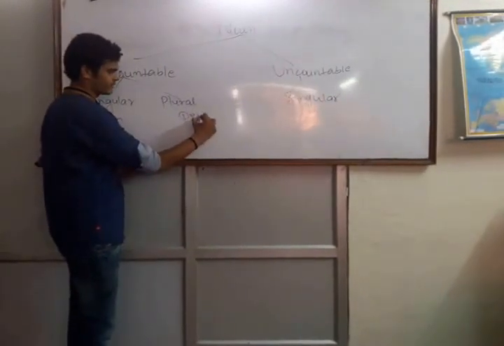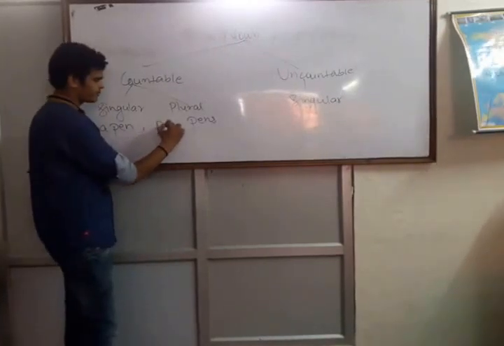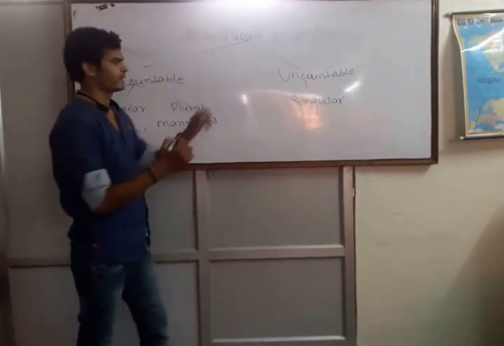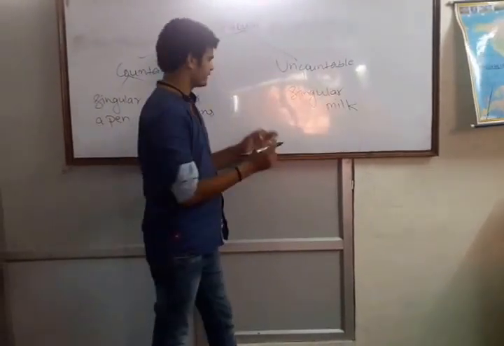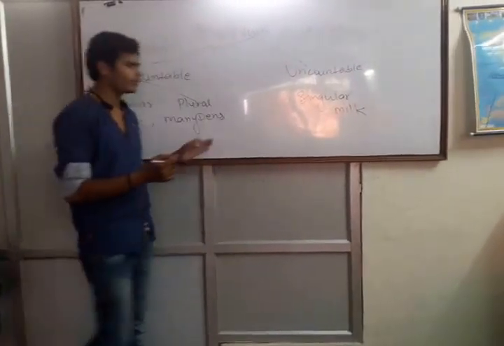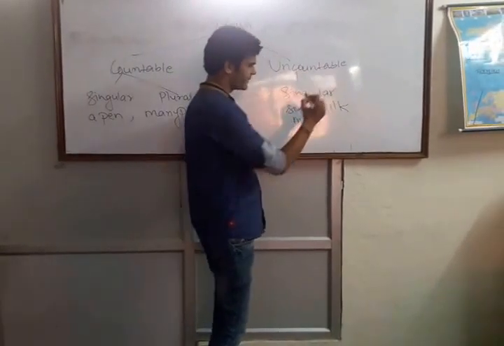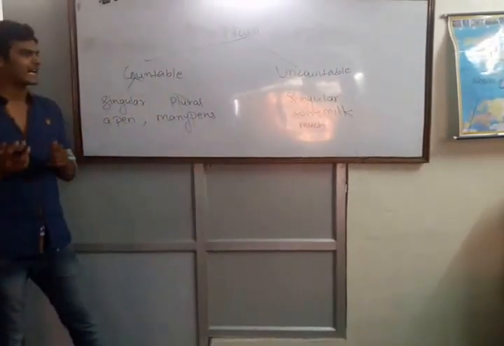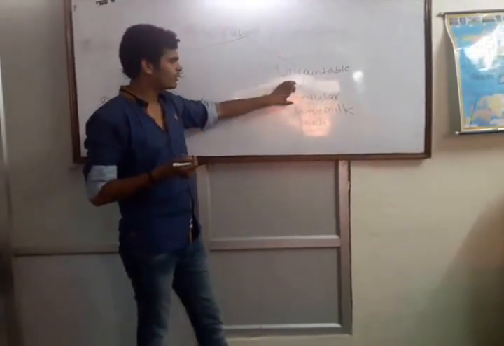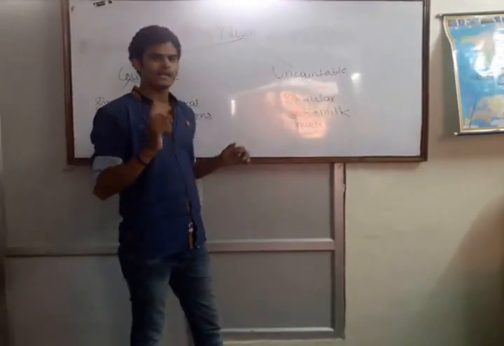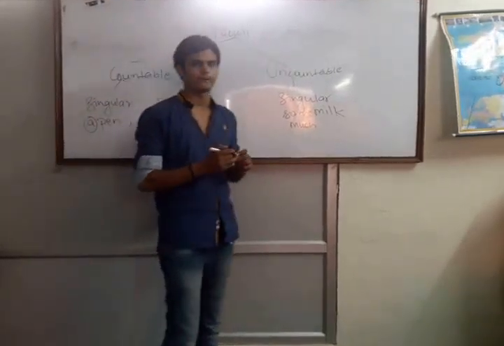If we make the plural of pen, it will be pens. If it's a single pen, we will add here a, and if there are plural pens, we will add here many. But uncountable always remains singular, and if we take an example such as milk, we will not add any article here. We will add some or much, because milk cannot be counted. The point to remember is, uncountable noun always remains singular, and the second point is we do not use article a with uncountable noun.